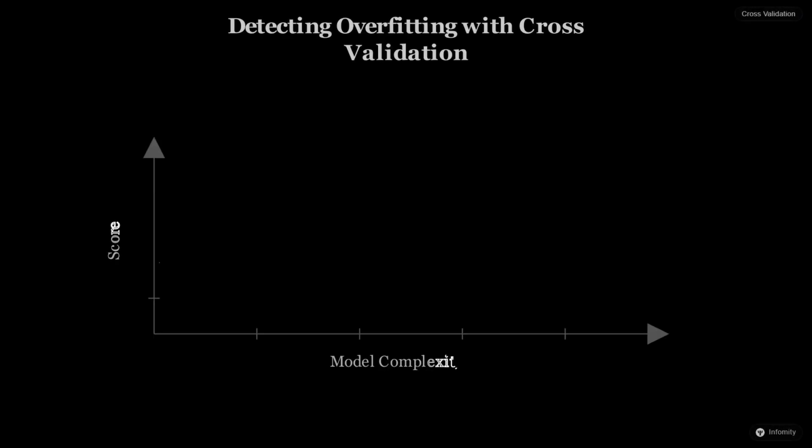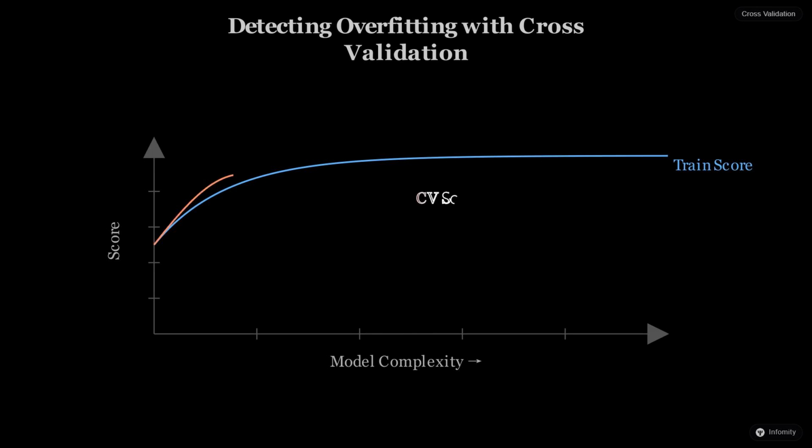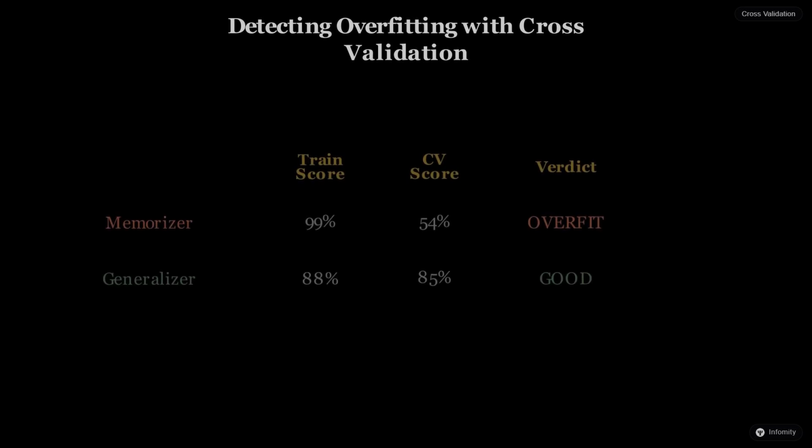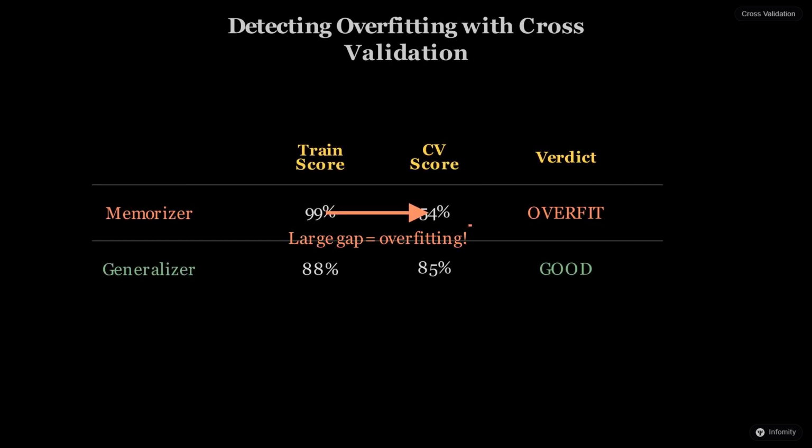Cross-validation is our best tool for spotting a model that is simply memorizing the data. If a model performs perfectly on training but fails on validation, it has overfitted. It's like a student who memorizes practice answers but doesn't understand the underlying math. Cross-validation exposes this gap by forcing the model to prove its knowledge on different subsets.